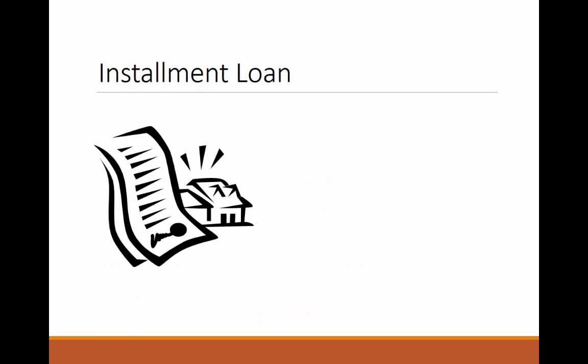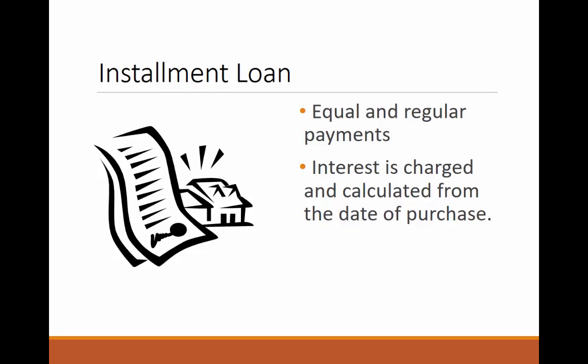The second type of loan we will focus on in this class is an installment loan. An installment or amortized loan is a loan that you pay off with equal regular payments. It differs from the deferred interest loan because interest is charged and calculated from the date of purchase. A disadvantage of this type of loan is that interest can add a substantial amount to the cost of the purchase.